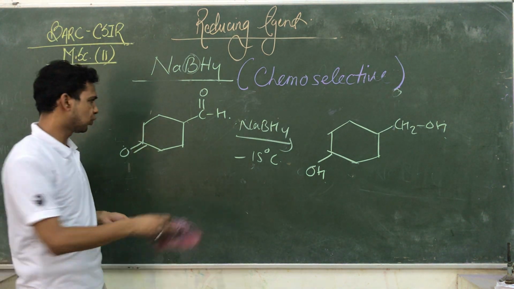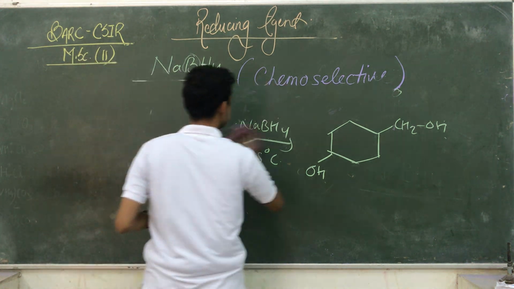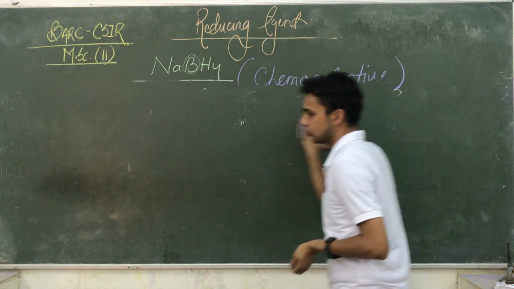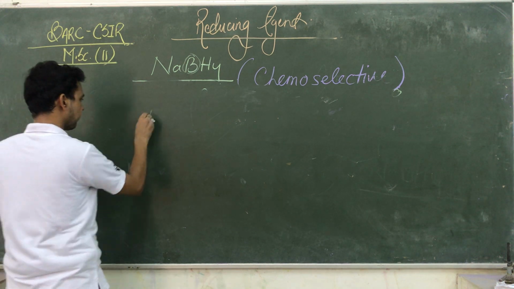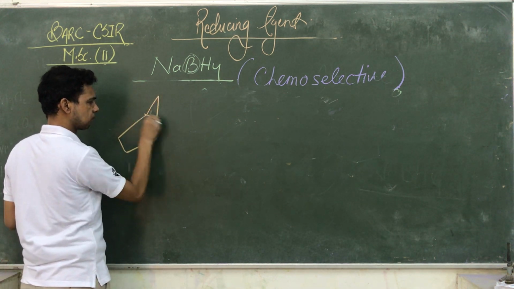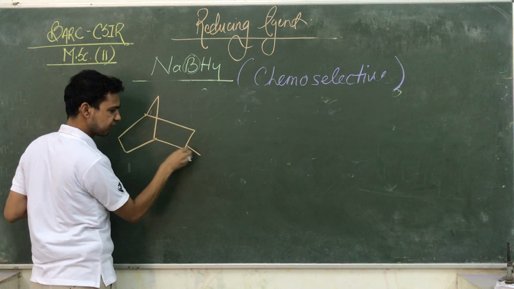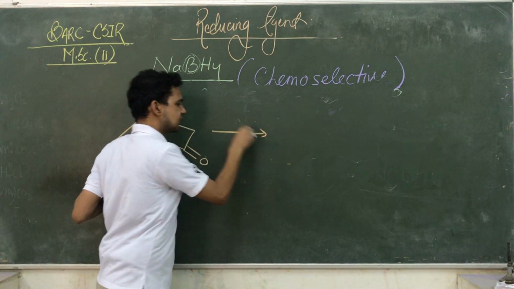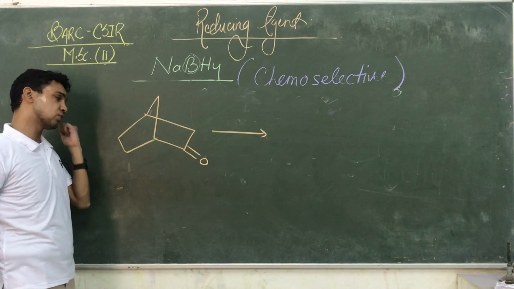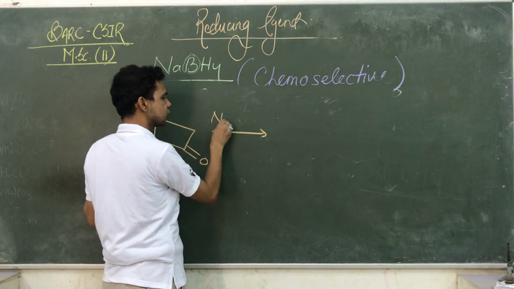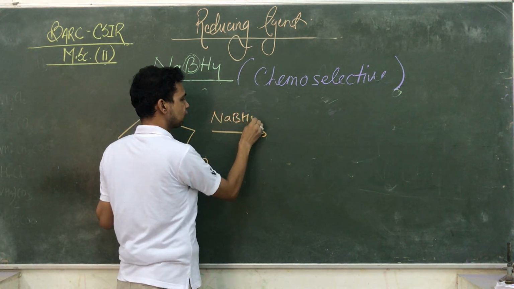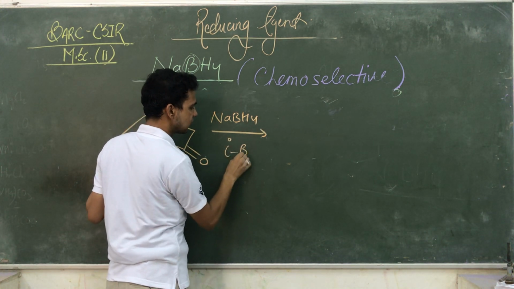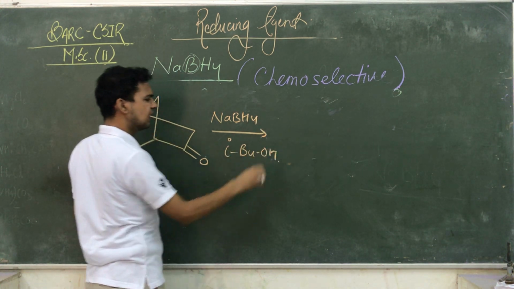In case of non-boron compounds, there are also some specific examples. In case of non-borons, that is a non-boron ring, here is a ketone. So if you want to convert it into this alcohol, here we are also using NaBH4 in the presence of isobutyl alcohol. It is a solvent.